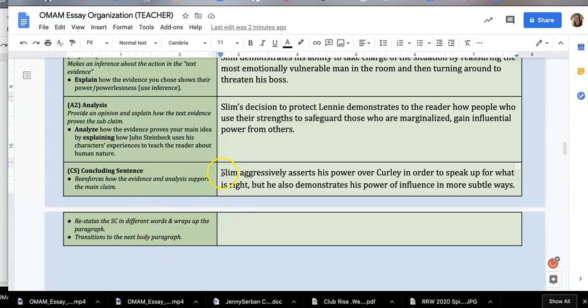So I wrote, Slim aggressively asserts his power over Curly in order to speak up for what is right, but he also demonstrates his power of influence in more subtle ways. This part right here is the transition into what I'm